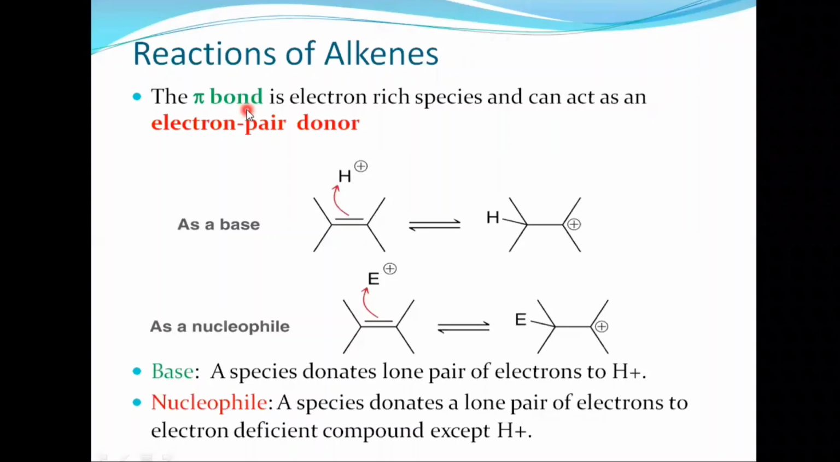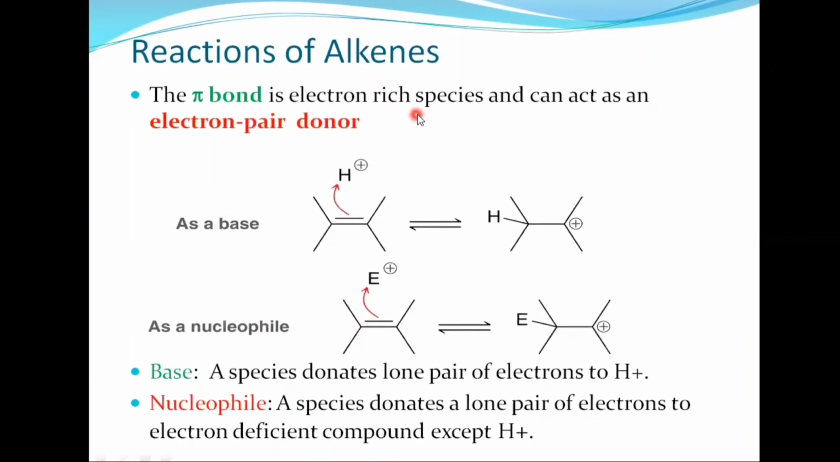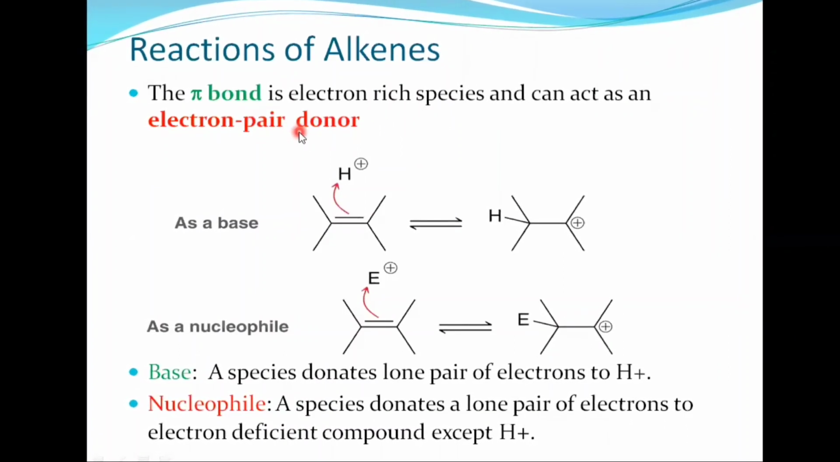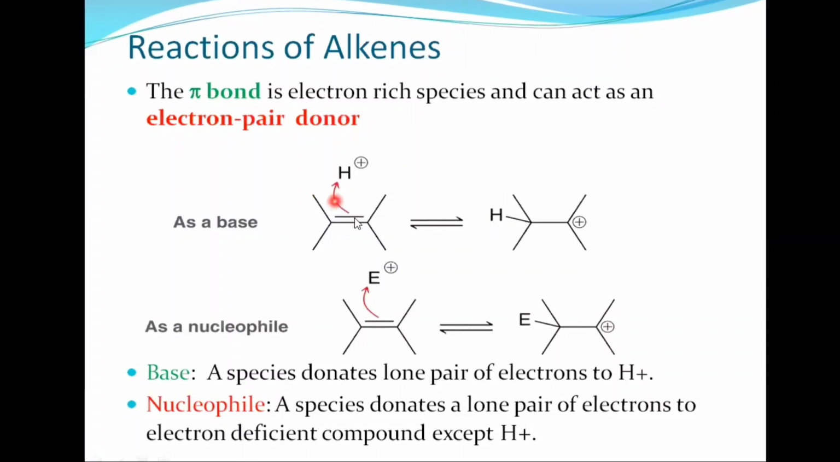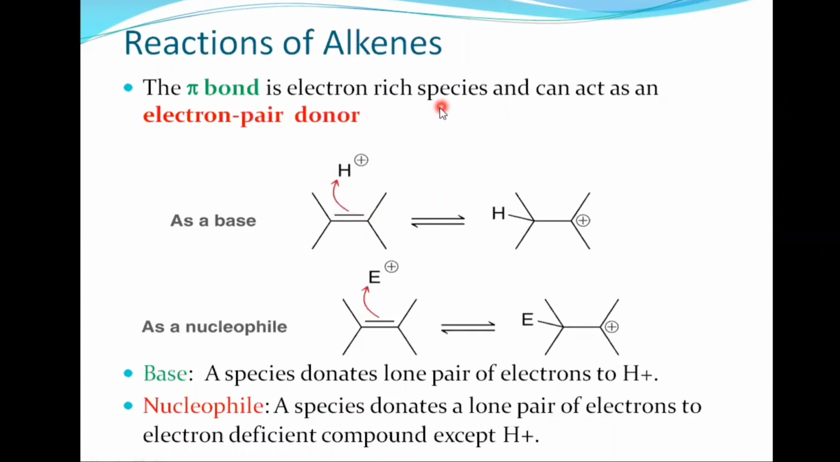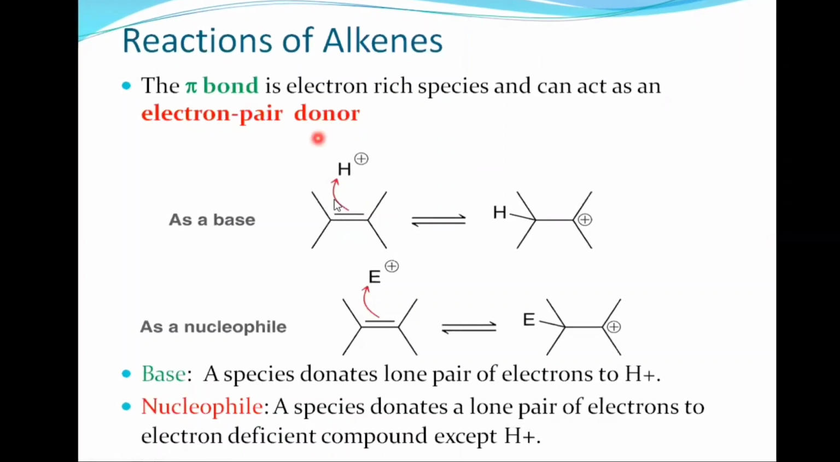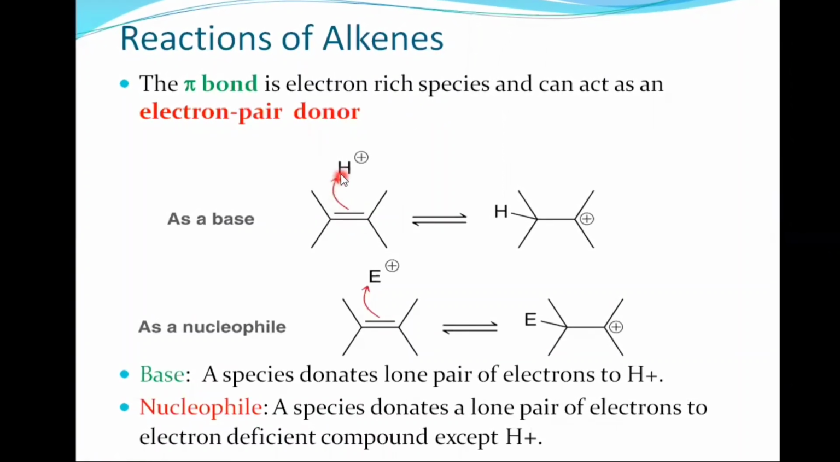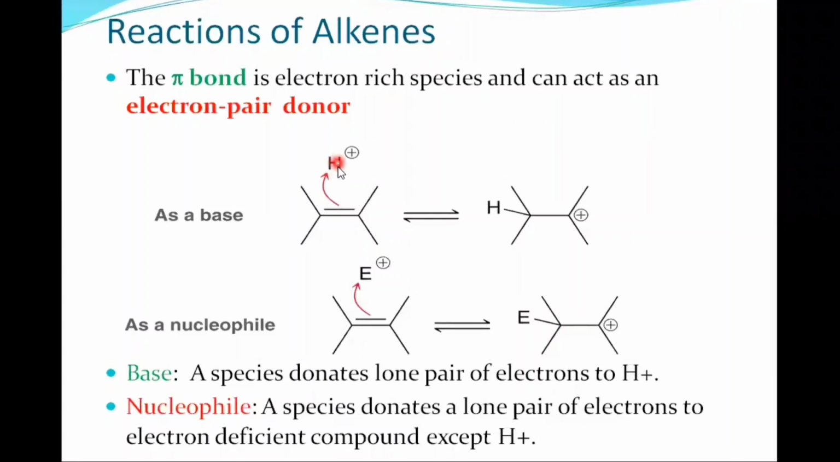Reactions of alkene. The pi bond is an electron-rich species and can act as an electron-pair donor. We know that alkene contains a pi bond, and the pi bond is an electron-rich species and can act as an electron-pair donor. It means that it can donate its electrons to an electron-deficient species. It means it can donate electrons to an electrophile.